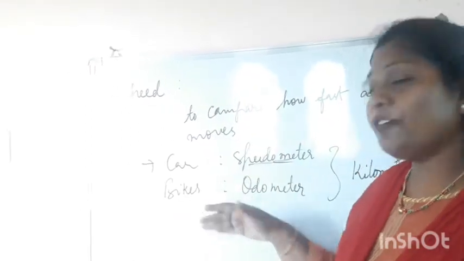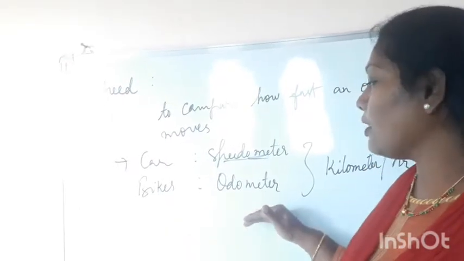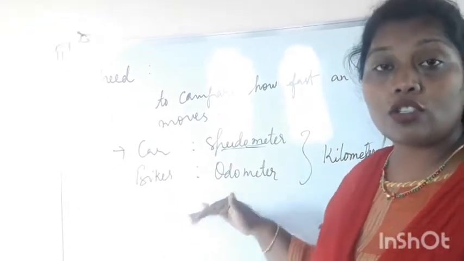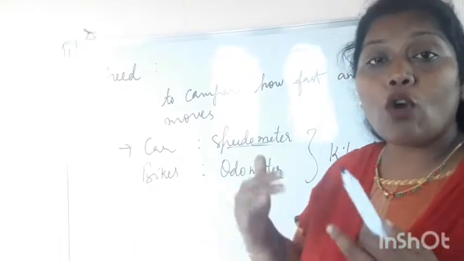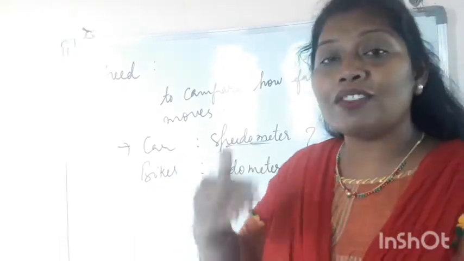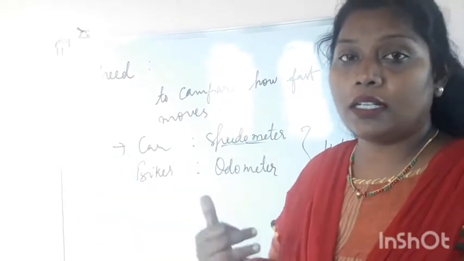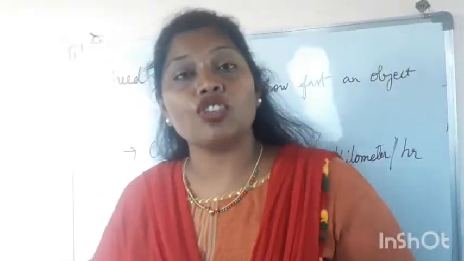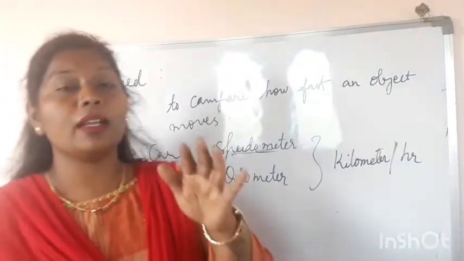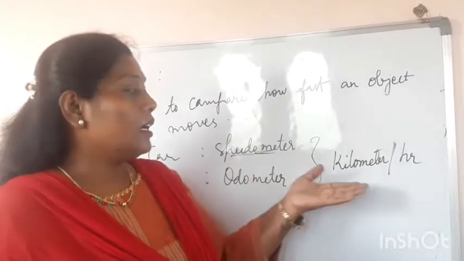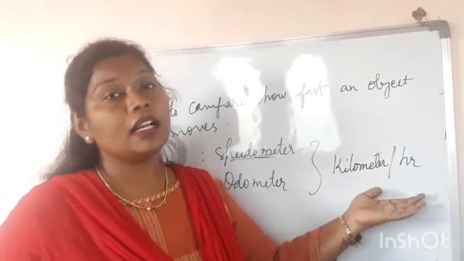Okay. And if you observe the bikes also, here we have an odometer. The bikes contain an odometer which is also showing your speed, at how much speed your bike is moving forward. Okay, and here we have to know, children, there is a standard measurement for knowing the speed. That is nothing but kilometer per hour.